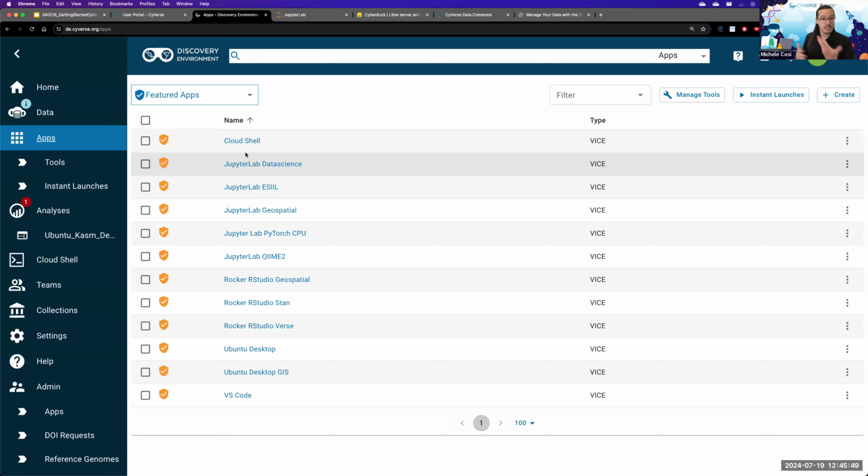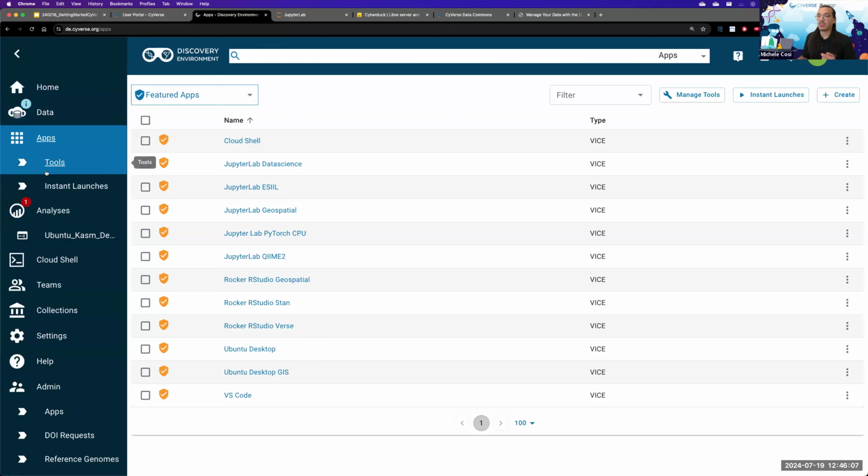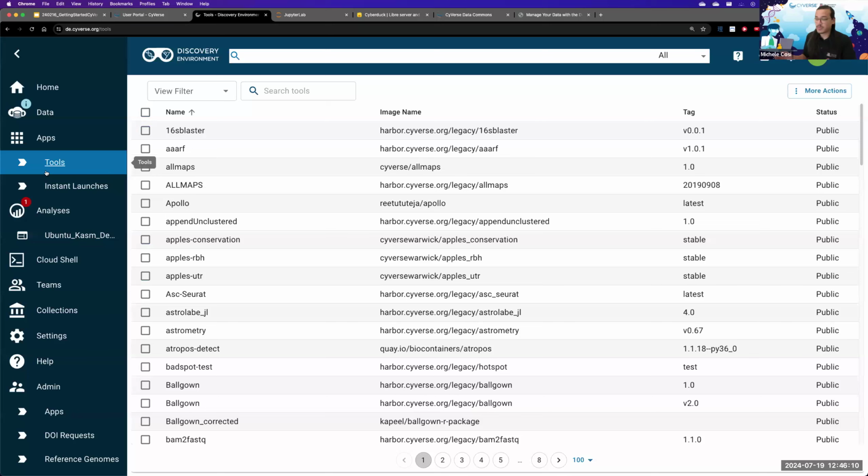And what CyVerse can allow you to do is create an application from that specific container up in the registry. And how do you do that? Well, CyVerse can use tools in order to create a tool from the container itself. If you go to the Tool tab, click on More Action, you can click here, Add Tool.